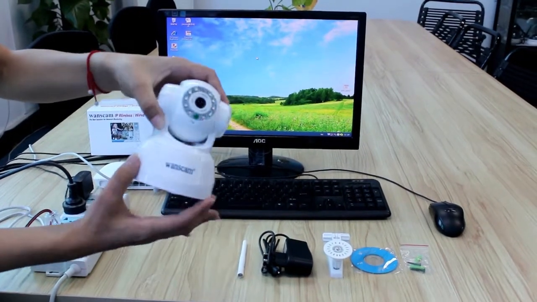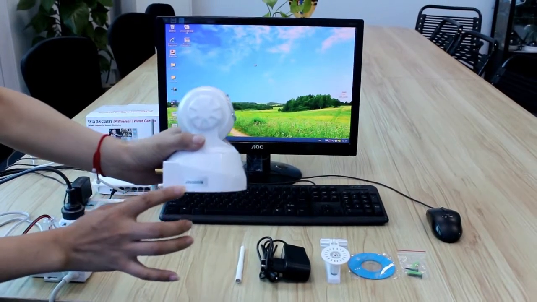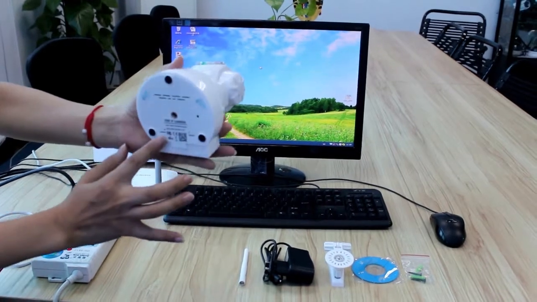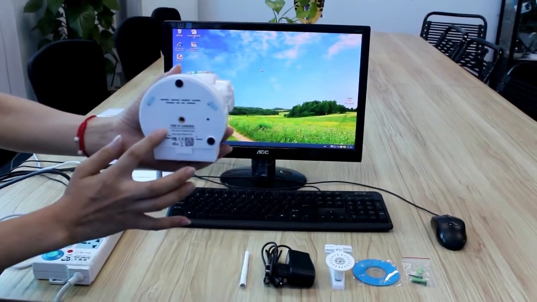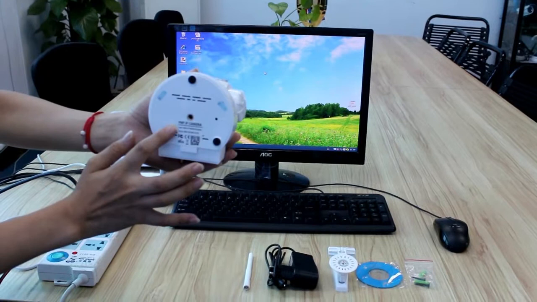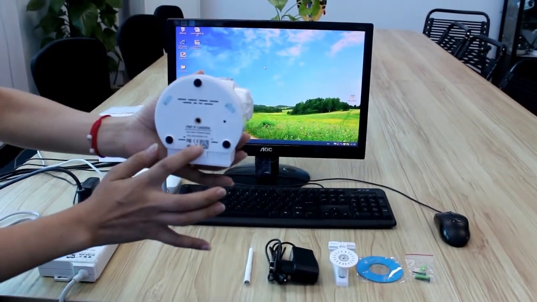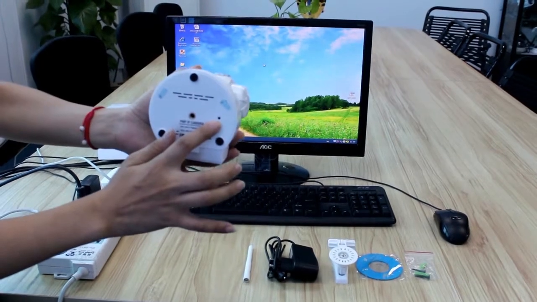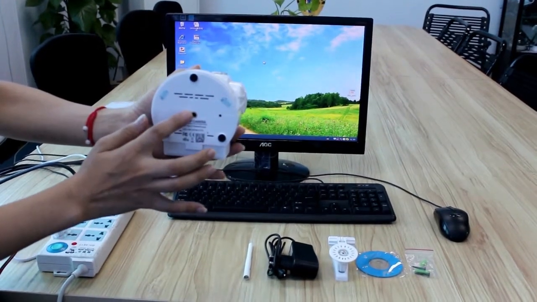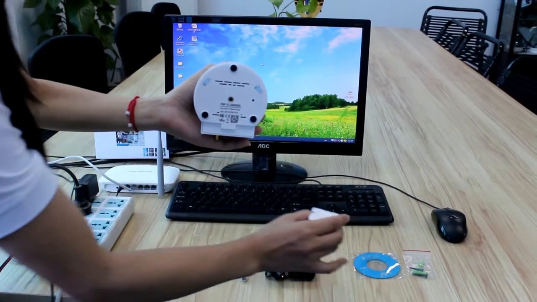Look at the camera. Here is the model number. At the bottom of the camera, you will find a label. In the label, there is the username, password, P2P ID, and QR code. Here is the reset button, and here is for the bracket.